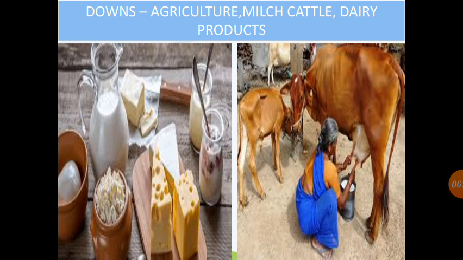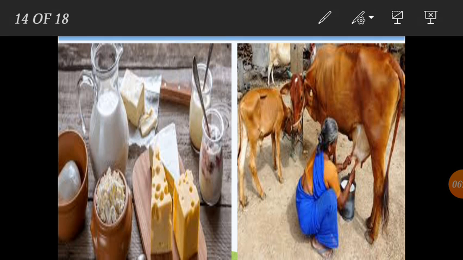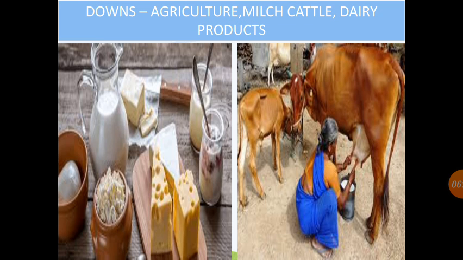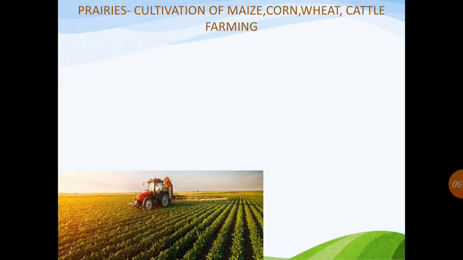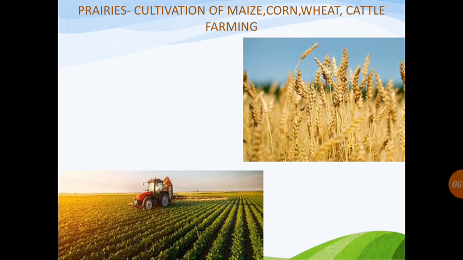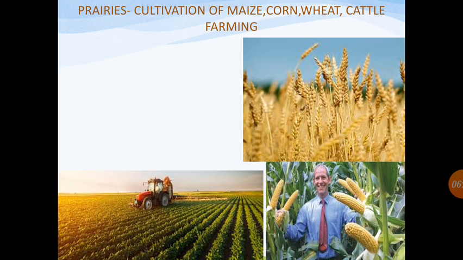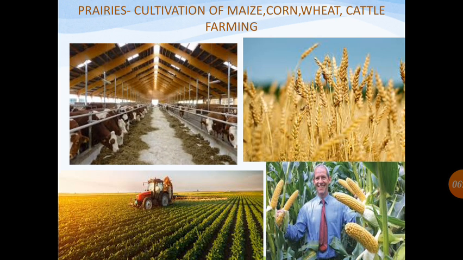The occupation of the Prairies is agriculture or wheat cultivation, maize, corn, and animal farming or cattle farming. This is the main occupation in the Prairies.